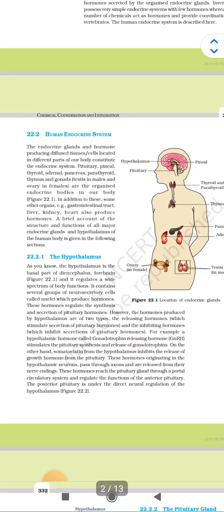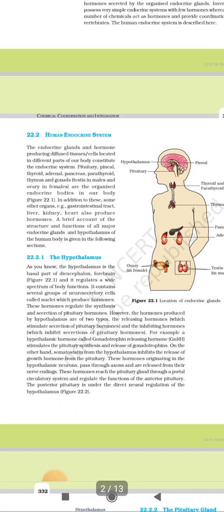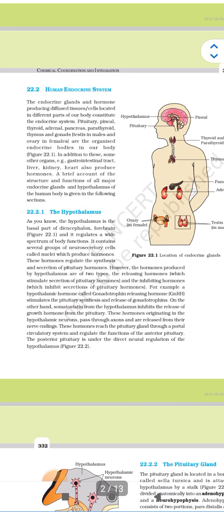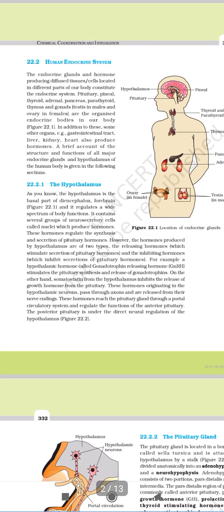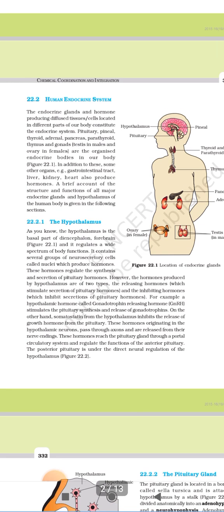Let's start the human endocrine system, that is 22.2. The endocrine glands and hormone producing diffused tissues or cells located in different parts of our body constitute the endocrine system. Pituitary, pineal, thyroid, adrenal, pancreas, parathyroid, thymus, and gonads. Gonads, nothing but testes in males and ovary in females, are the organized endocrine bodies in our body. In addition to this, some other organs, for example gastrointestinal tract, liver, kidney, and heart, also produce hormones.